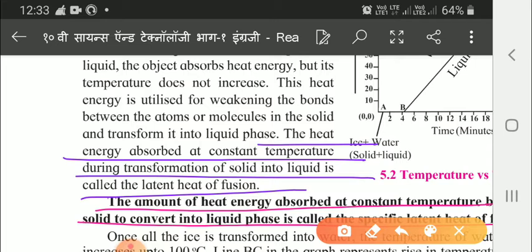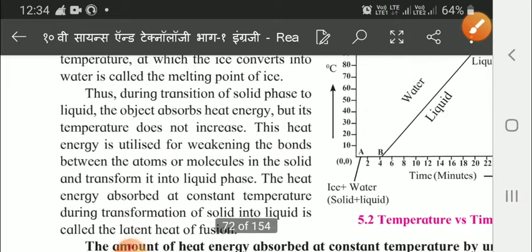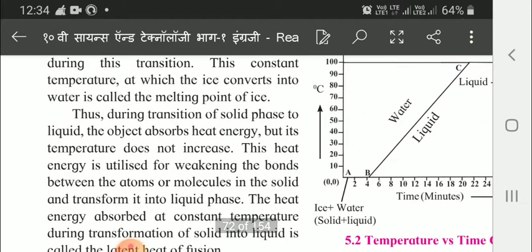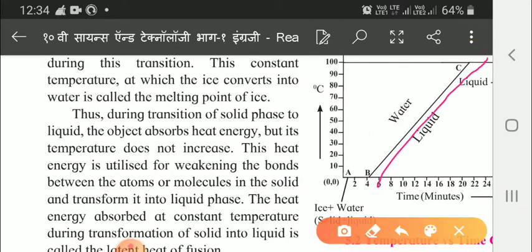Now once all the ice is transformed into water, the temperature of water starts rising, and it increases up to 100 degrees. Here, the line BC that I have shown you, this BC in the graph represents the rise in temperature of water from 0 degree to 100 degree.